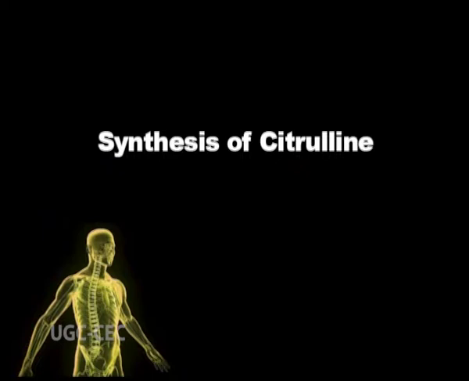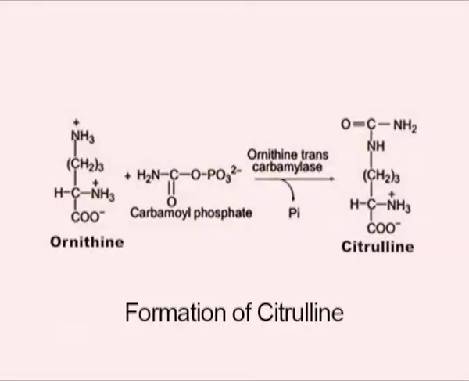The second step, synthesis of citrulline. In the second reaction, carbamyl phosphate enters into the urea cycle and donates its carbamyl group to ornithine to form citrulline and release inorganic phosphate.